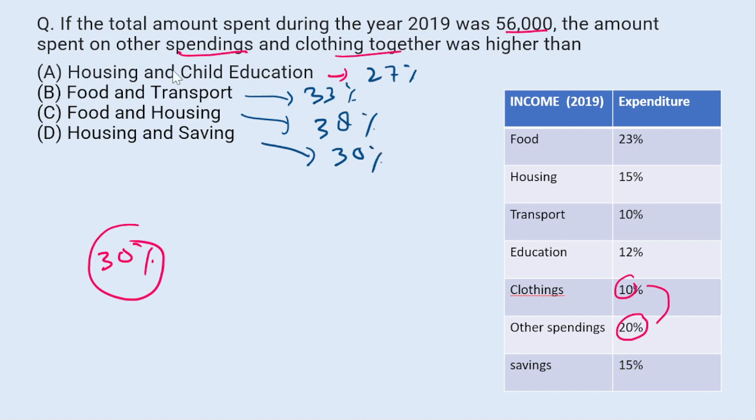30%. So the amount spent on other spending and clothing together was higher than, so 30% is higher than what? 27%. So your answer will be option A, housing and child education together. So spending on other spending and clothing together was higher than housing and child education expenditure. In this case, option A will be the right answer.